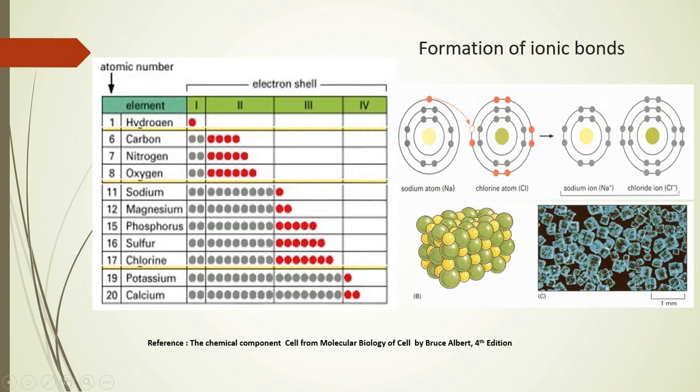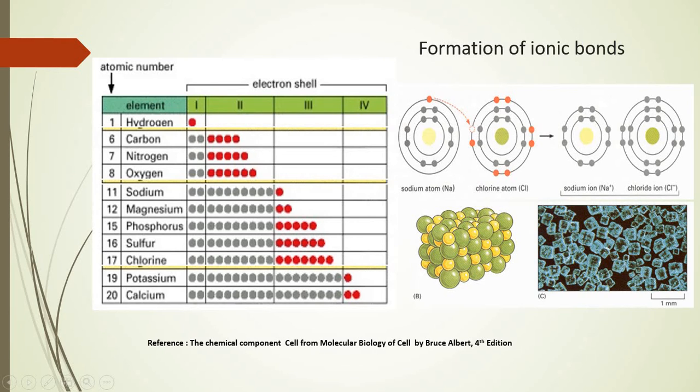Therefore, sodium will be seen donating its single electron to chlorine, so that chlorine gets satisfied, its outer shell becomes completely filled by 8 electrons, and it fulfills the octet rule. In the same manner, sodium also becomes stable, because its outer shell will now have 8 electrons, seen in the second shell, right?